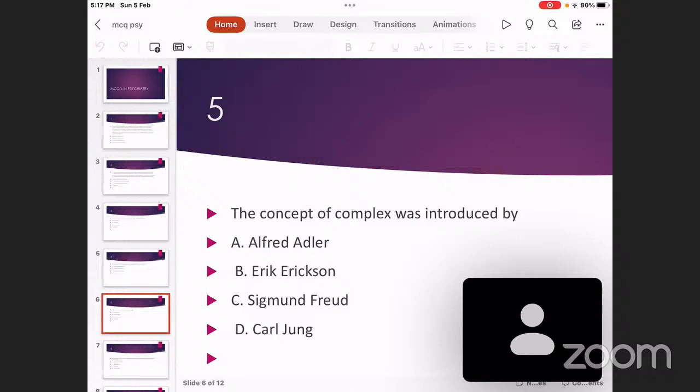And another question about Carl Jung that can come is, Carl Jung introduced a concept called analytical psychology. Analytical psychology. The founder of analytical psychology is Carl Jung, while the founder of psychoanalysis is Sigmund Freud. So these are also MCQs which may be asked about.